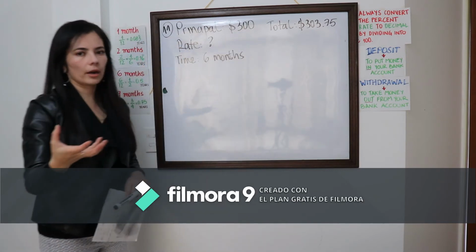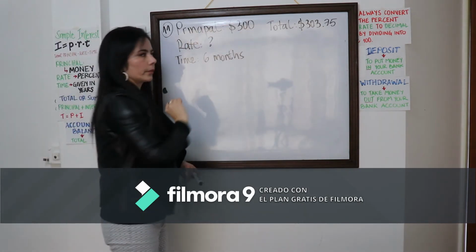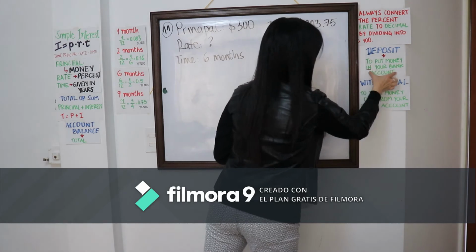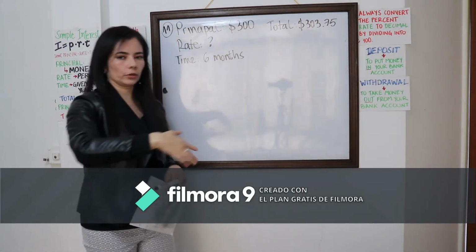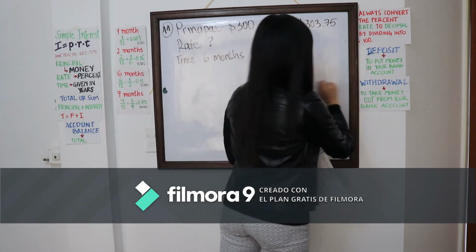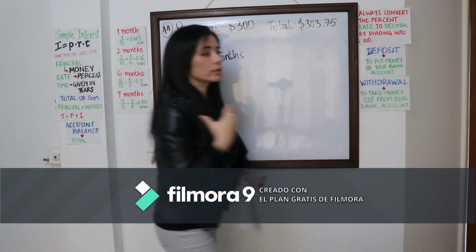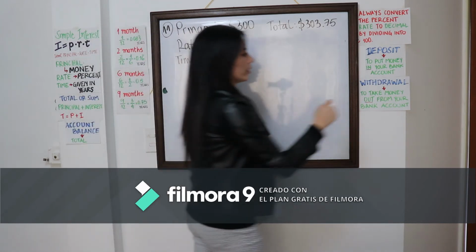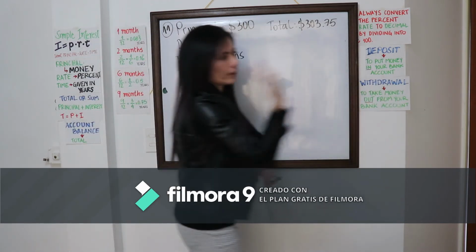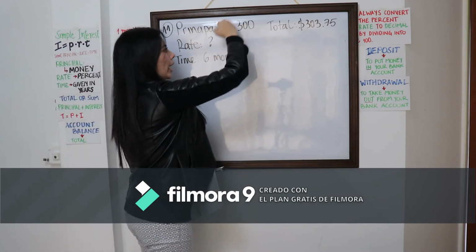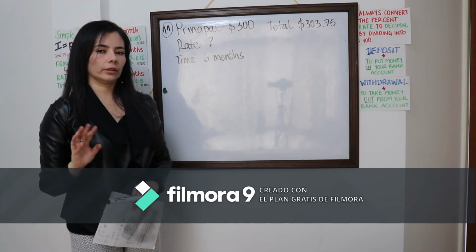That is an initial amount of money, so it's the principal, right? She did not make any deposit, so she didn't add more money to those $300. But she neither did any withdrawals, so she never took any money out, so she never changed those $300, okay?